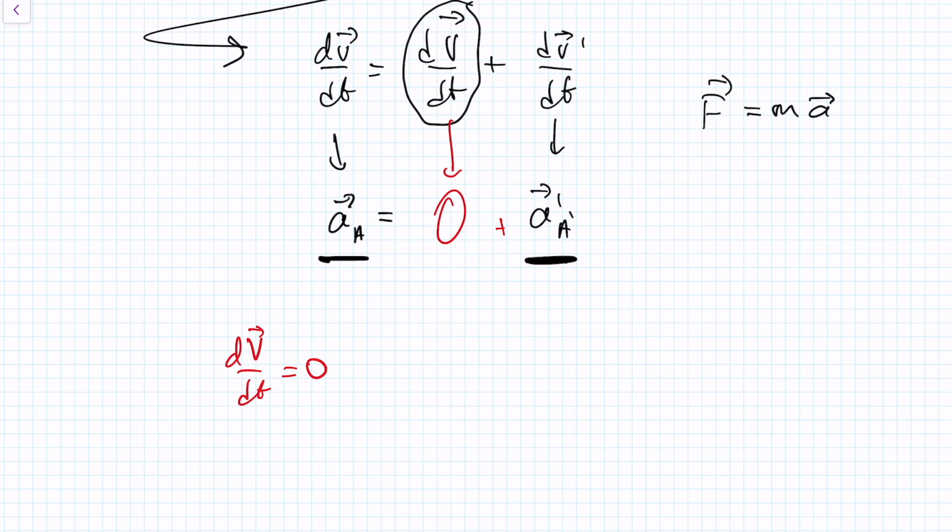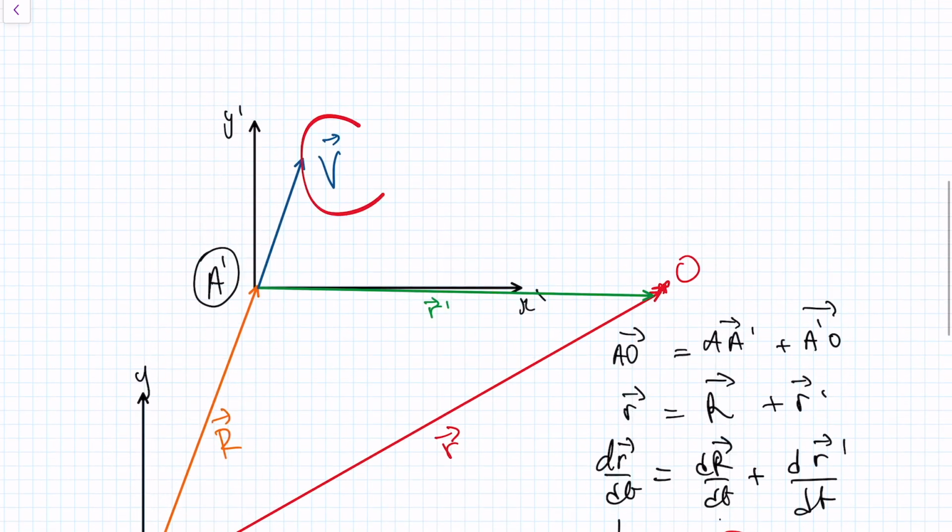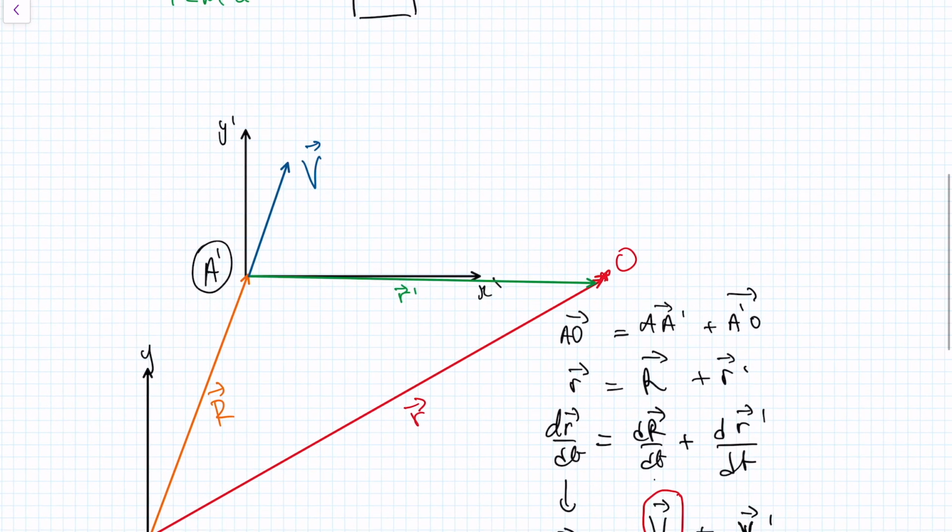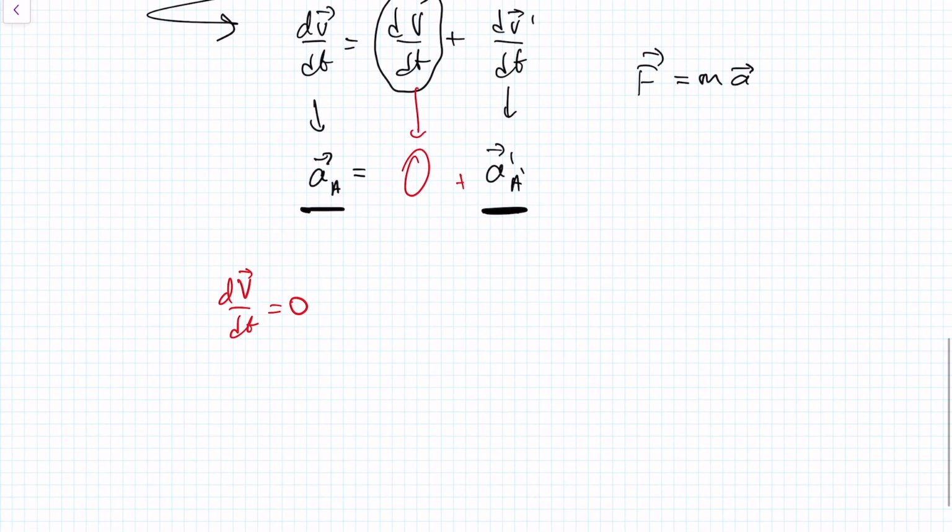Well, remember V is how far and how fast one reference frame moves away from or closer to another reference frame. So we want this V to be constant. If V is constant, then Newton's laws are valid. The laws of physics apply to everyone, all the observers.